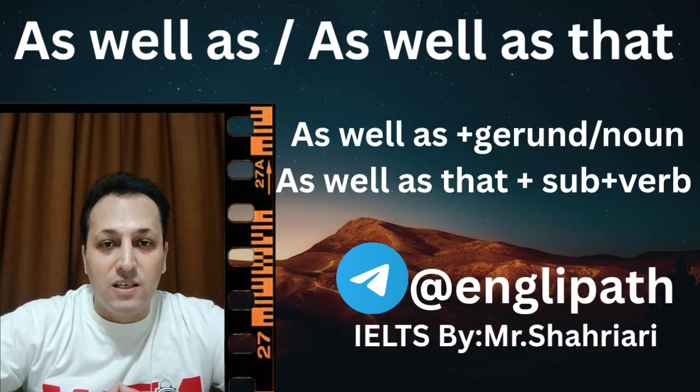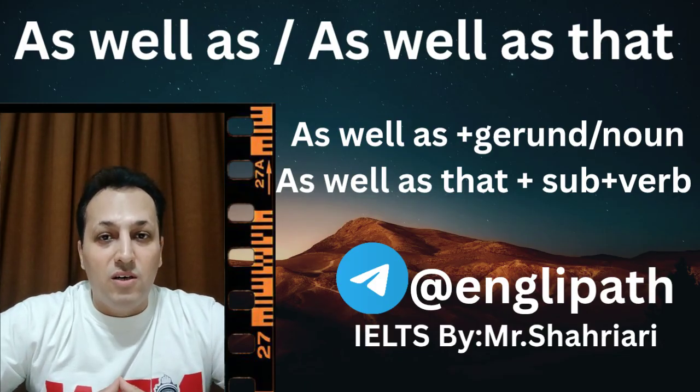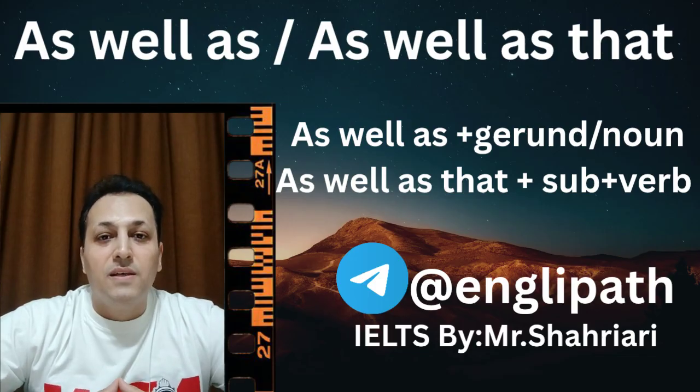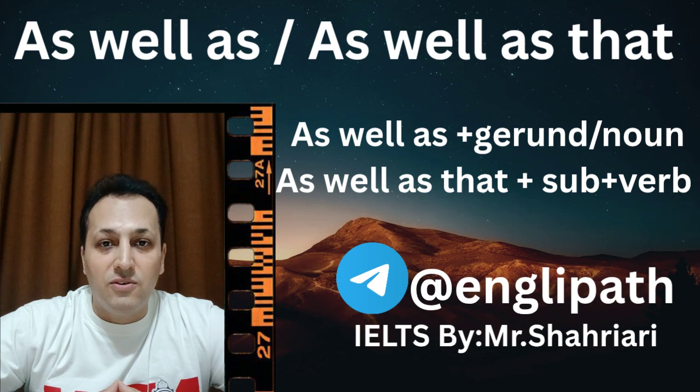For instance, you say, I speak English, as well as that, I speak French. As you have just heard, I have used a subject plus a verb after as well as that in English, because it grammatically makes sense. The other example would be, I can run, as well as that I can swim. I know French, as well as that I know English. These are just a few examples of using as well as that in English.